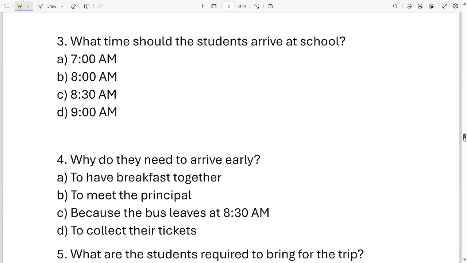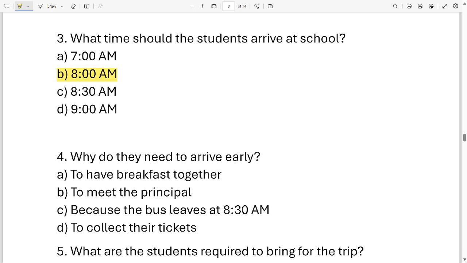Okay, let's move on to the next one. What time should the students arrive at school? Options are 7 a.m., 8 a.m., 8:30 a.m., 9 a.m. These are the four options. Which one of them is correct? It is option B, 8 a.m.